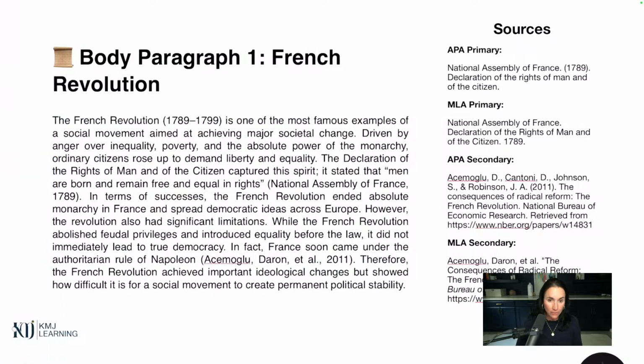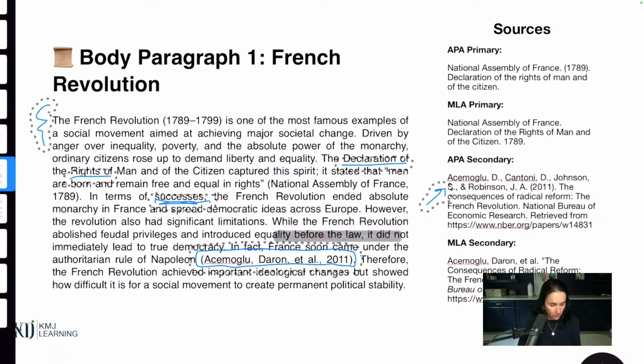All right. So let's have a look here. We have discussing the French Revolution, and I have my primary source, the Declaration of the Rights of Man. Then I switched out that book because I didn't want the book. I'm using this citation, and tomorrow I'm going to show you how to cite it. Don't worry, part 3 will be all about the citing. But I found that citation right here, my APA citation, and that talks about the failures of the French Revolution, which is what I want. We got a little bit of successes here, but we needed the failures or the limitations, and I have a primary source and a secondary source. So all 4 things are checked. Let's just go back here.